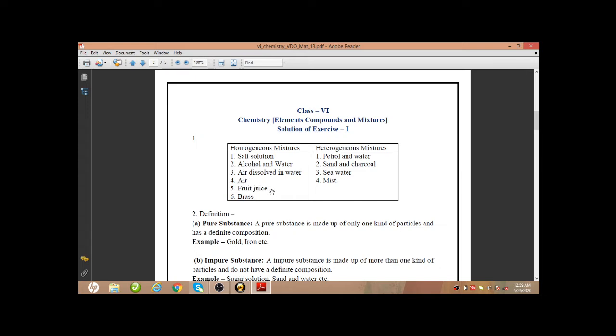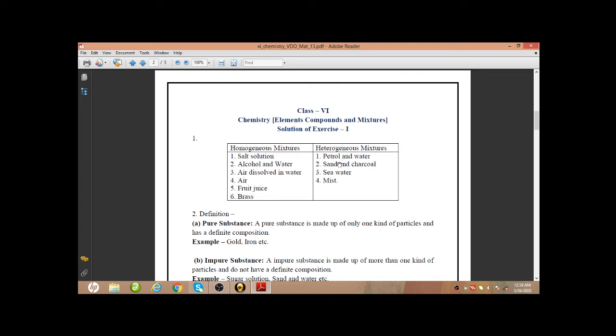Fruit juice is again a homogeneous mixture. And brass is an alloy, which is a homogeneous mixture of two or more different metals. So these are the homogeneous mixtures.